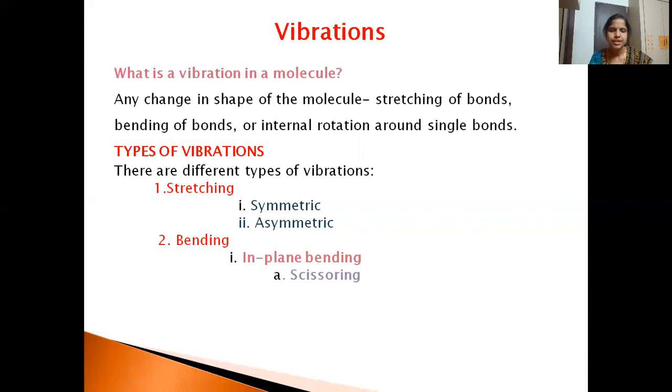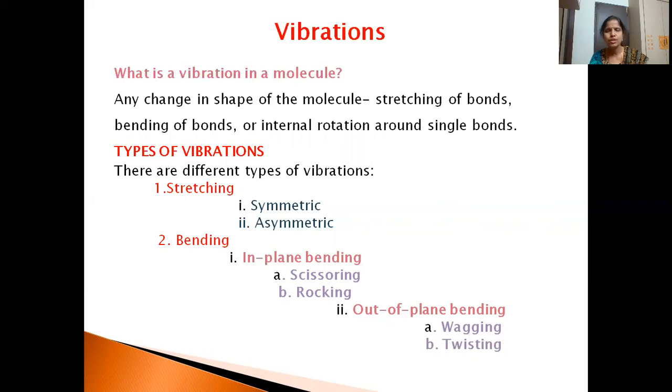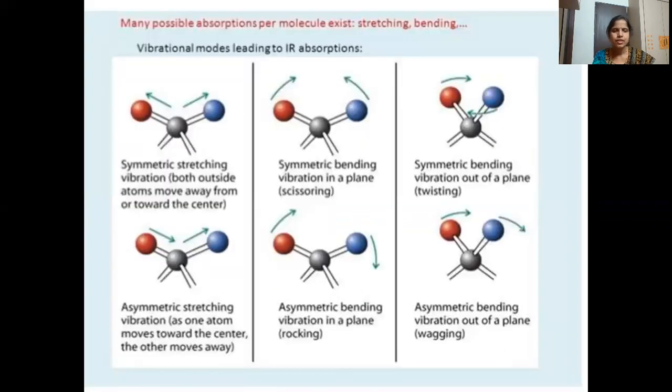In-plane bending has scissoring and rocking modes, and out-of-plane bending has wagging and twisting. We'll see what changes occur when these types of vibrations take place. Now you can see symmetric stretching vibration clearly.